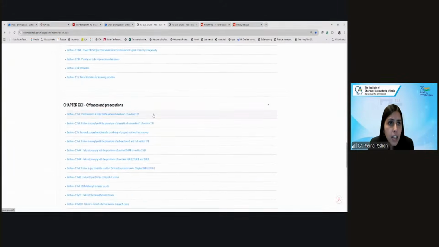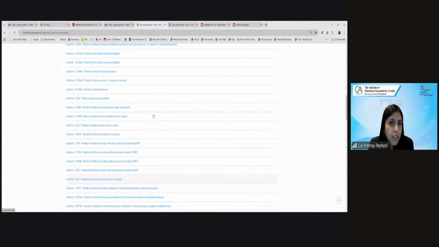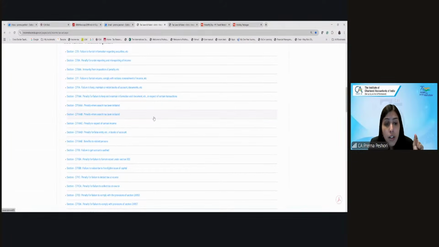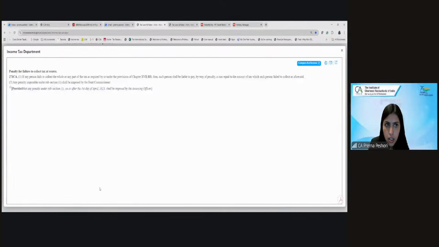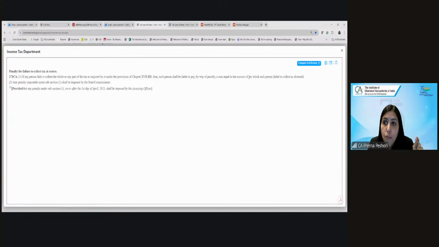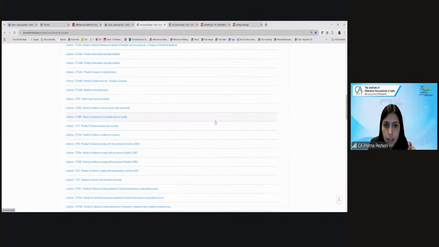Again, what are the penalties for the non-payment of the TCS? For example, we had the penalty for failure to deduct the tax at source. We also have a penalty for failure to collect the tax at source. So what does it say? If any person fails to collect the tax, then such person shall be liable by way of penalty, a sum equal to the amount of tax which such person failed to collect. And this shall be imposed by the assessing officer. Are we clear?